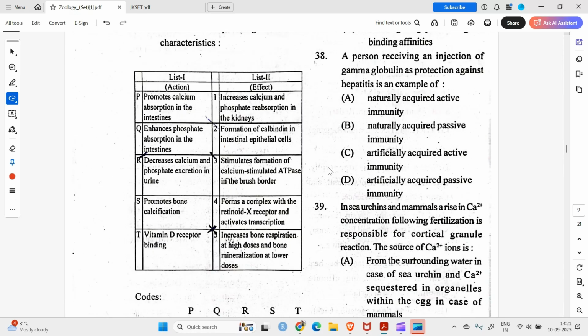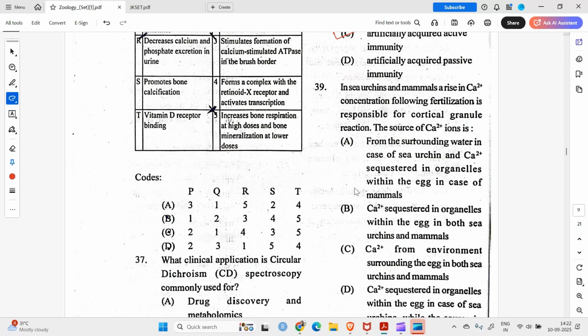So, question number 38. A person receiving an injection of gamma globulin as a protection against hepatitis is an example of passive immunity, and it's artificially acquired. Yes, option C. In sea urchins and mammals, a rise in calcium 2 positive concentration following fertilization is responsible for cortical granule reaction. The source of calcium 2 positive ions comes from the egg itself. So calcium sequestered in organelles within the egg in both sea urchins and mammals. So 39's answer is B.